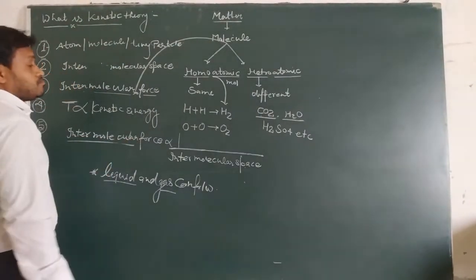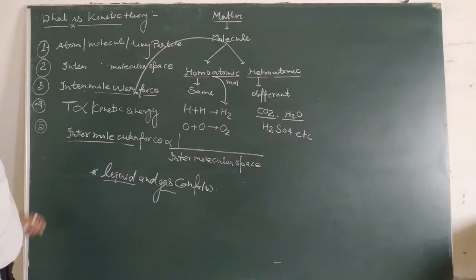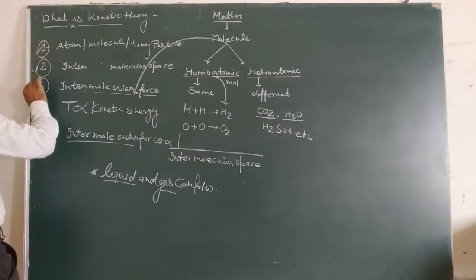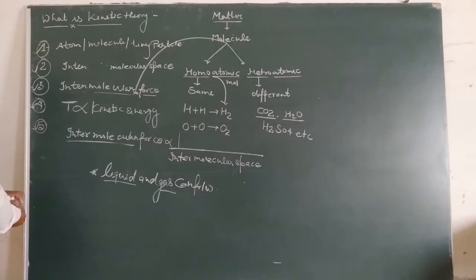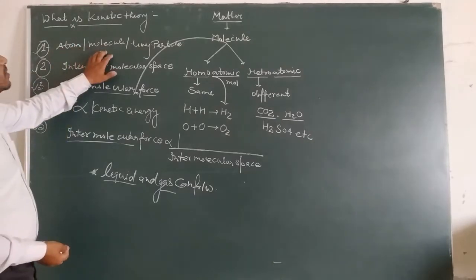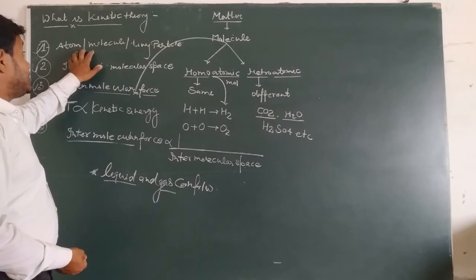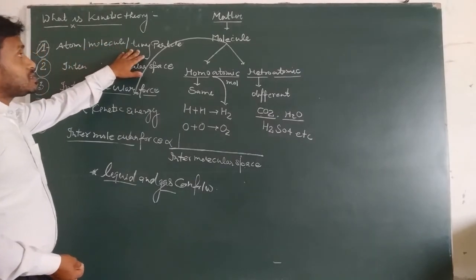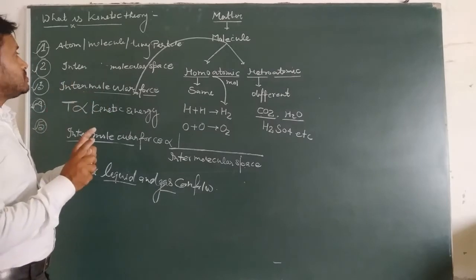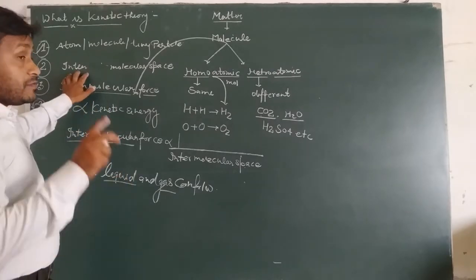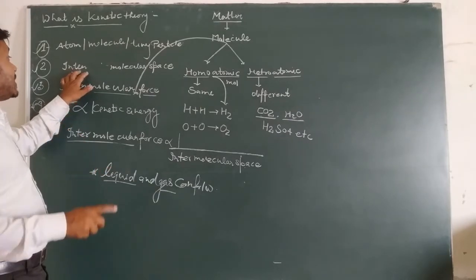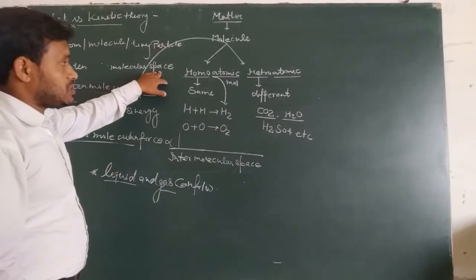Further, the kinetic theory depends on five points. First, molecules, atoms and tiny particles make matter, and between them there is molecular space.